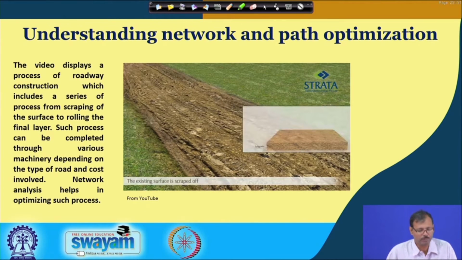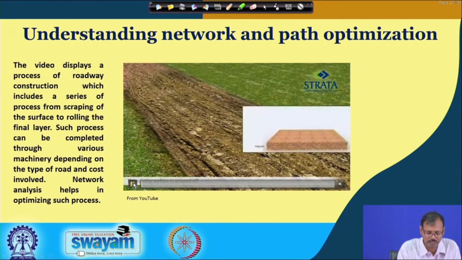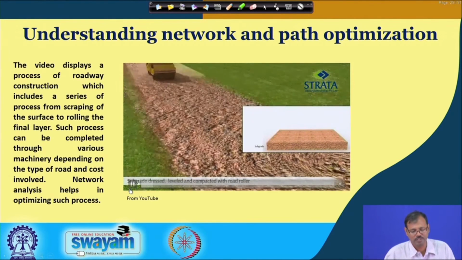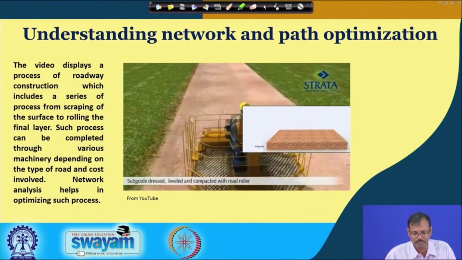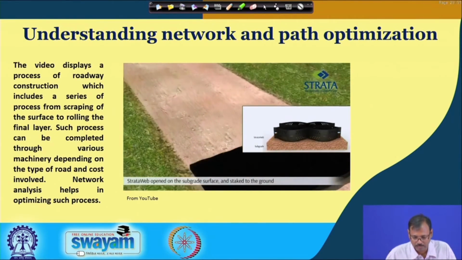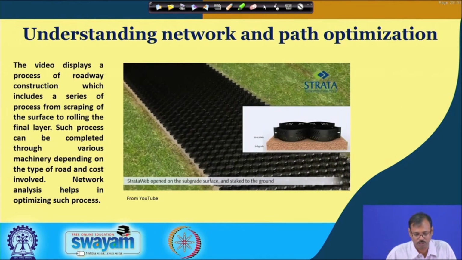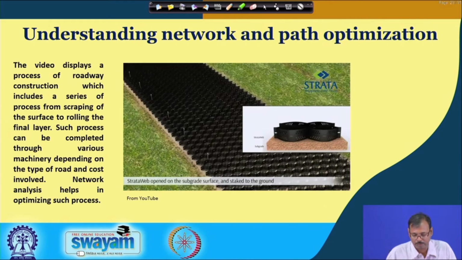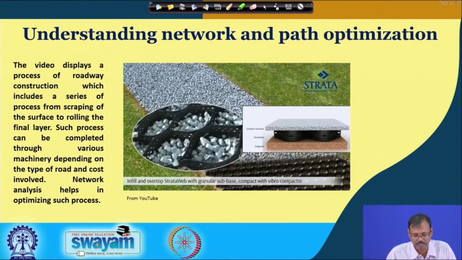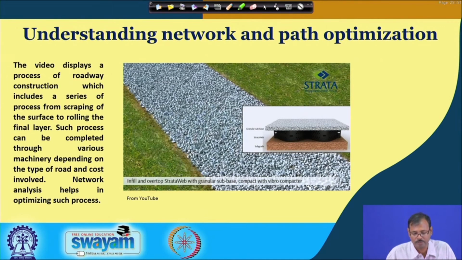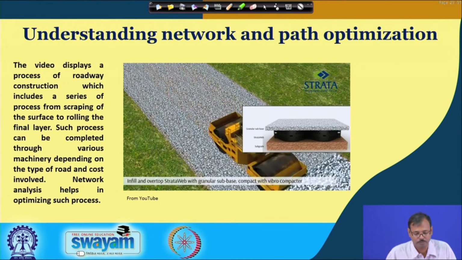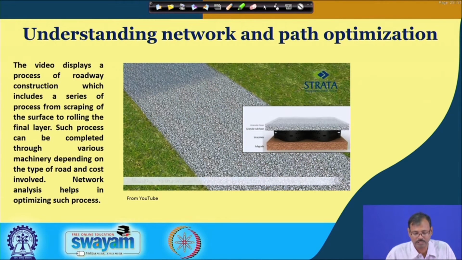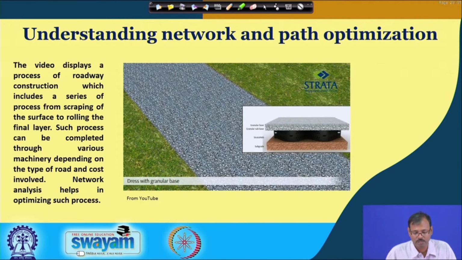So, let us observe one video at this moment, taken from YouTube, so that we can understand. This is a road construction process. You can see first the vegetation is removed, then the first soil cover is rolled, then the metallic cover is given on that, then the coarse aggregates are placed on that, then finally the rolling of the coarse aggregates is done, that is the GSB layers, granular subbase layers.